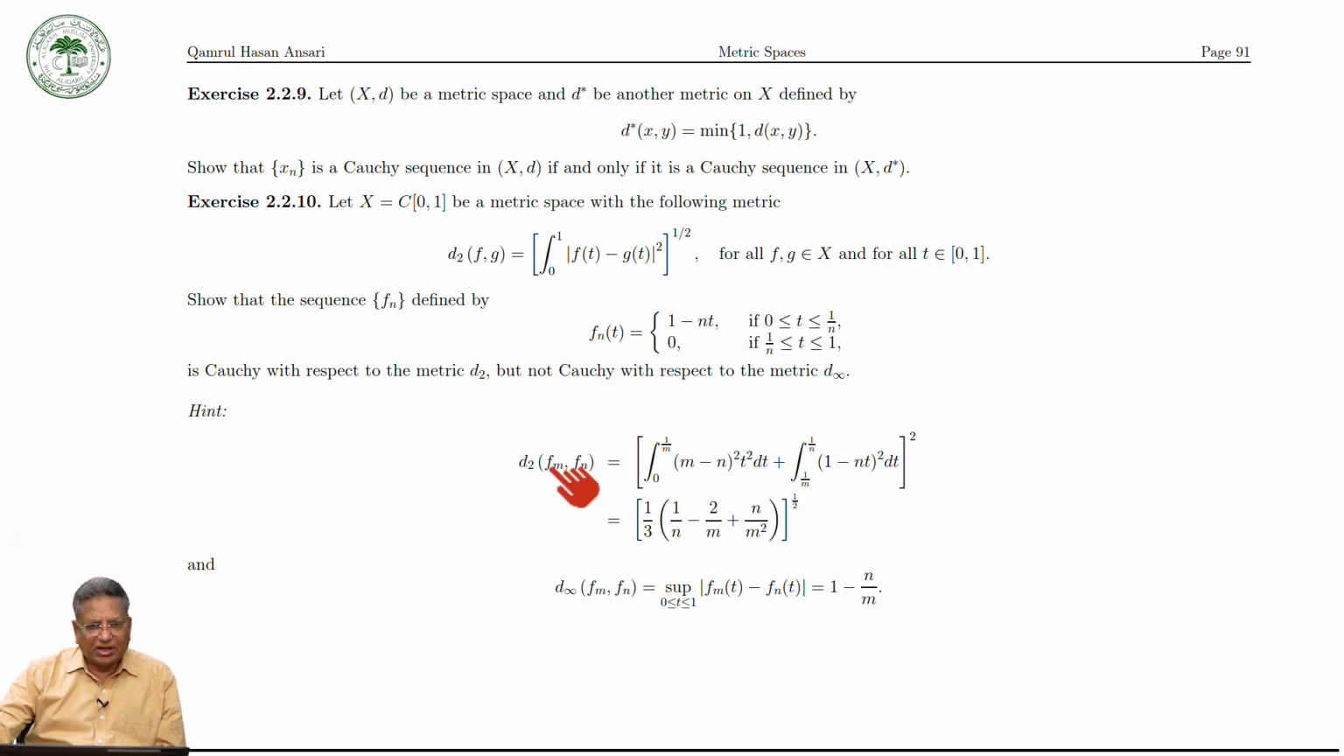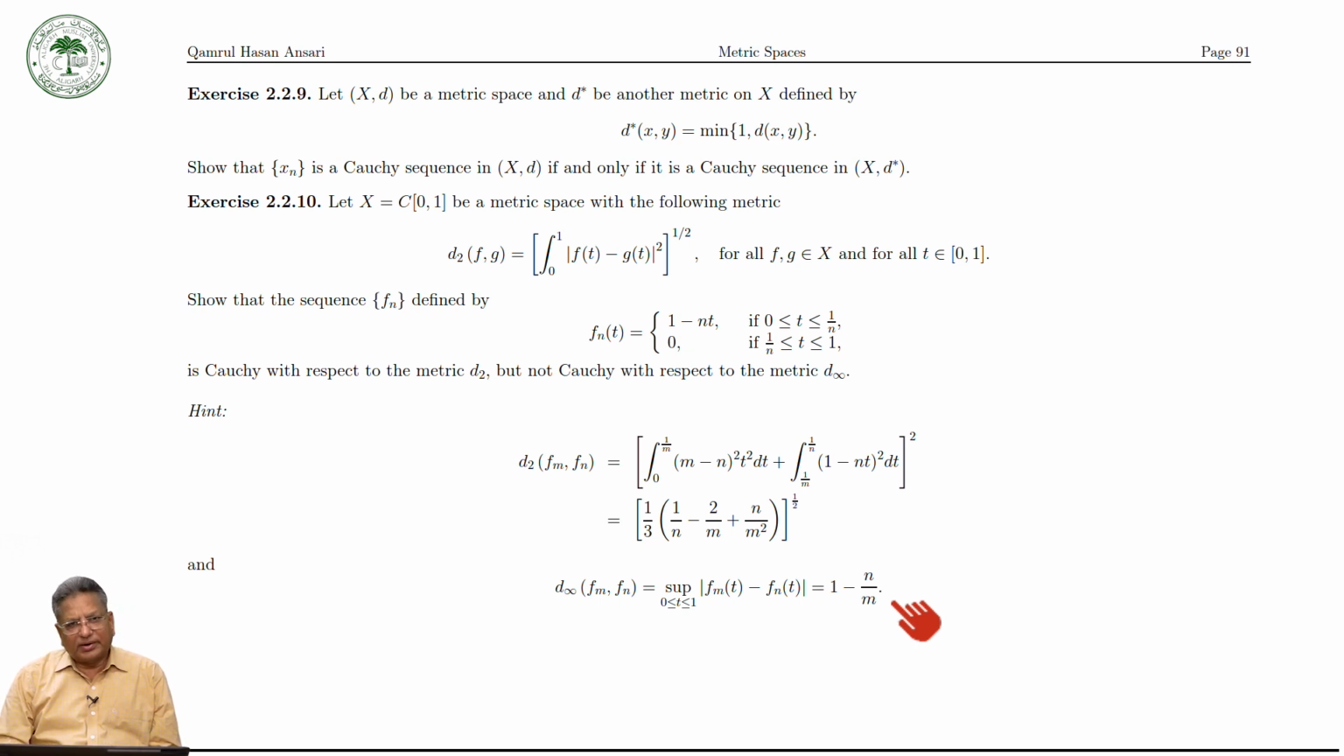is a Cauchy sequence. But if you consider the d infinity or max metric, which is defined in this way, then it is equal to 1 minus 1 over m. And now you can show that this is not a Cauchy sequence. This may not converge to 0 as m, n tend to infinity. So here you will get an infinity by infinity form. So here you can see that a sequence can be a Cauchy sequence with respect to one metric, but not with respect to another metric.